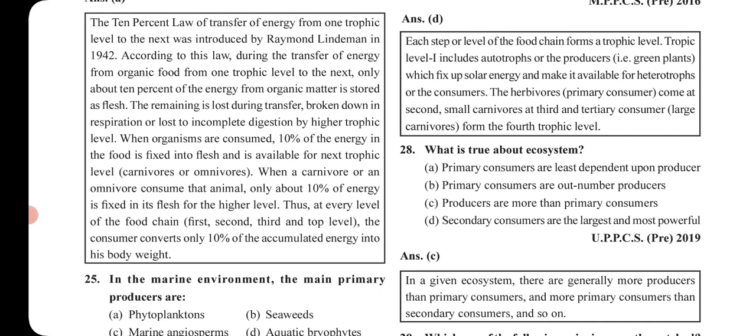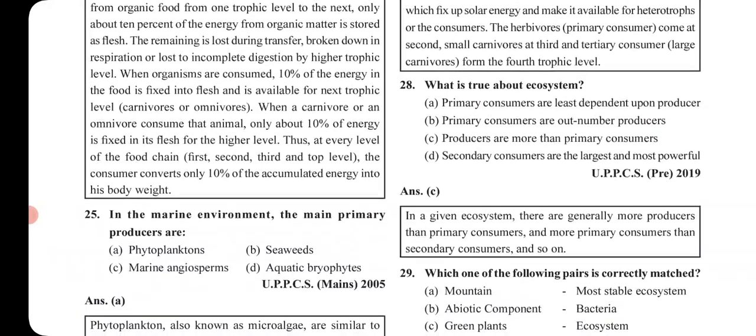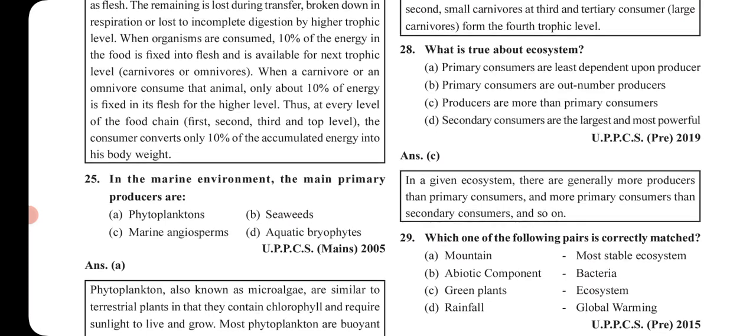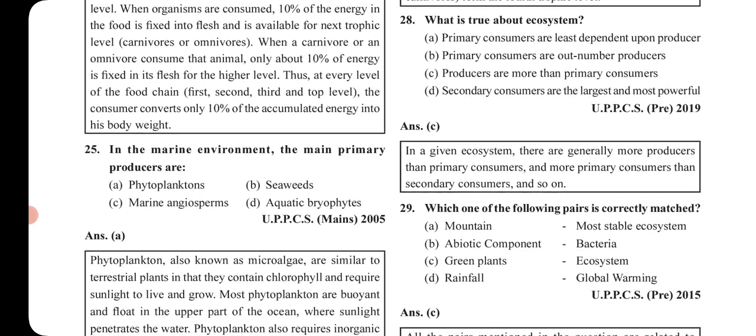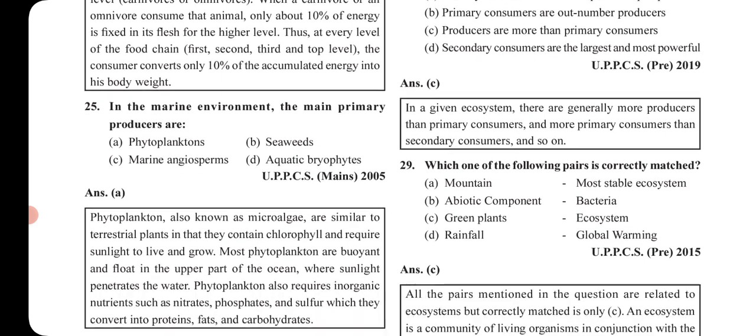Then what is true about ecosystem? So option C is correct, that is producers are more than primary consumers. As you know, in a given ecosystem there are generally more producers than primary consumers and more primary consumers than secondary consumers and so on. So as we move up the trophic level, the population reduces, right?